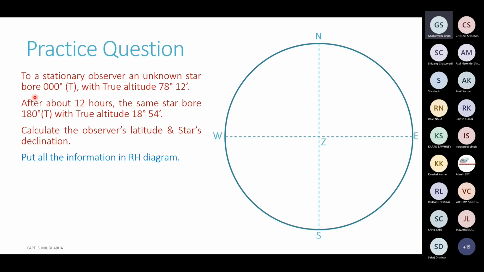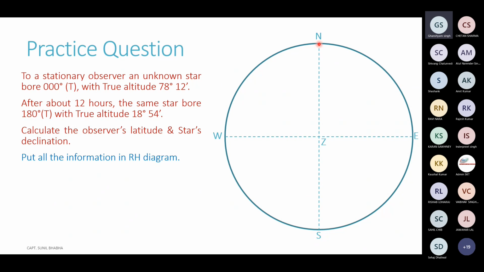The star is bearing 000 with a true altitude of 78 degrees 12 minutes. In this diagram, the 000 bearing or north bearing is represented by line NZ. So the star has to be somewhere on this line.